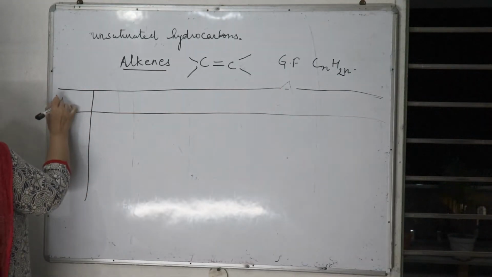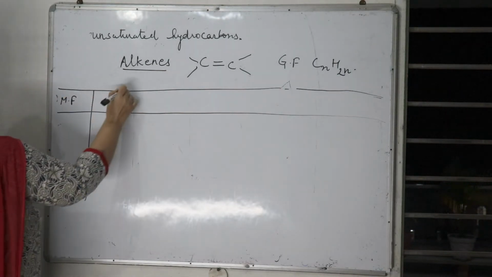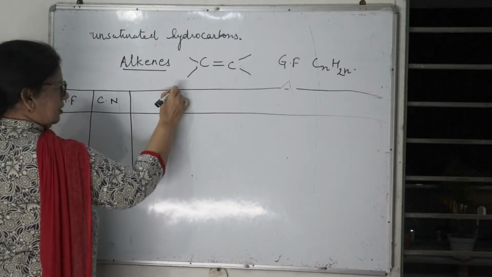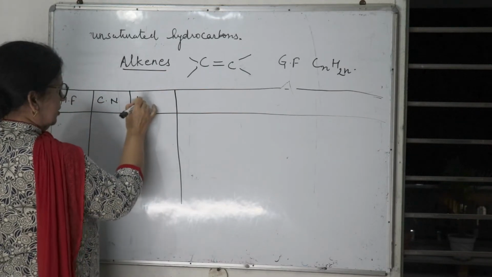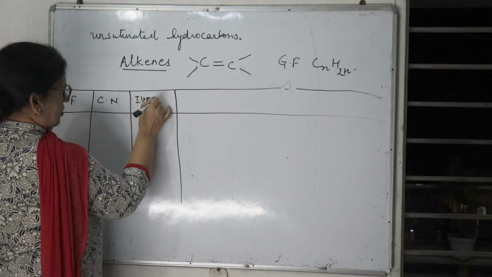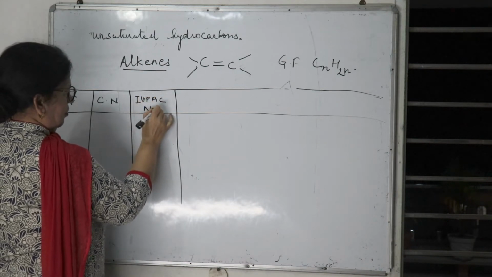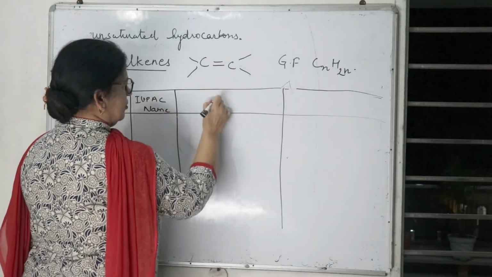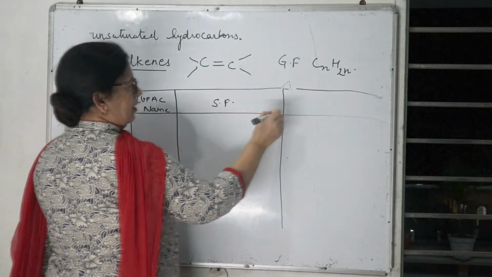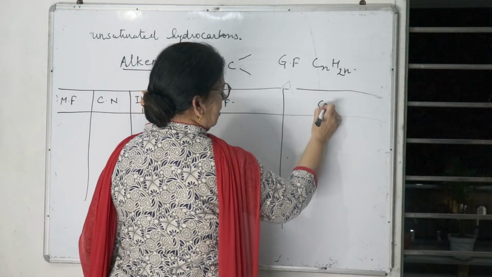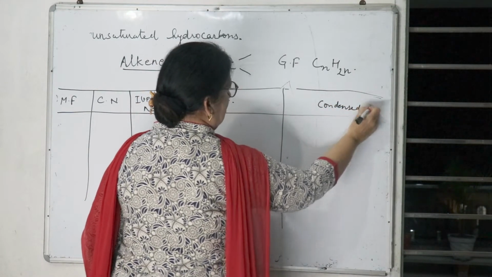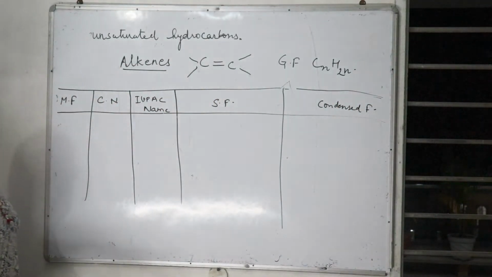First column, molecular formula. Second column, common name. Third column, IUPAC name. Fourth column, structural formula, and last column, condensed formula.